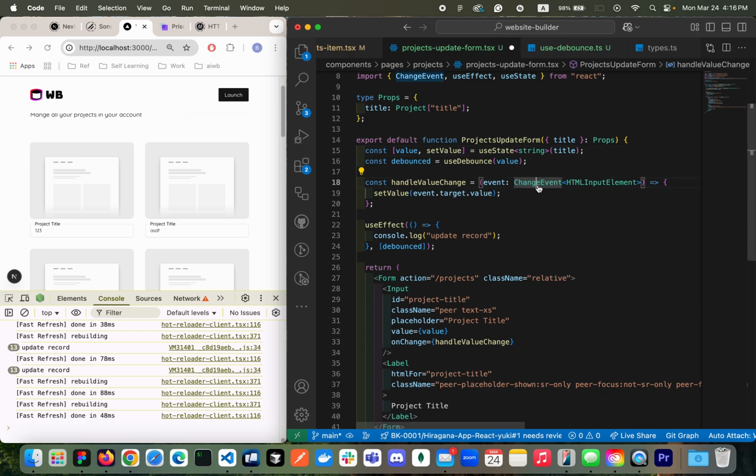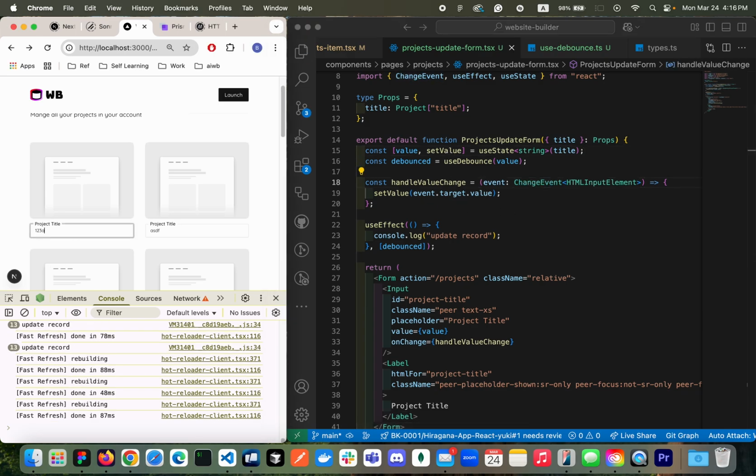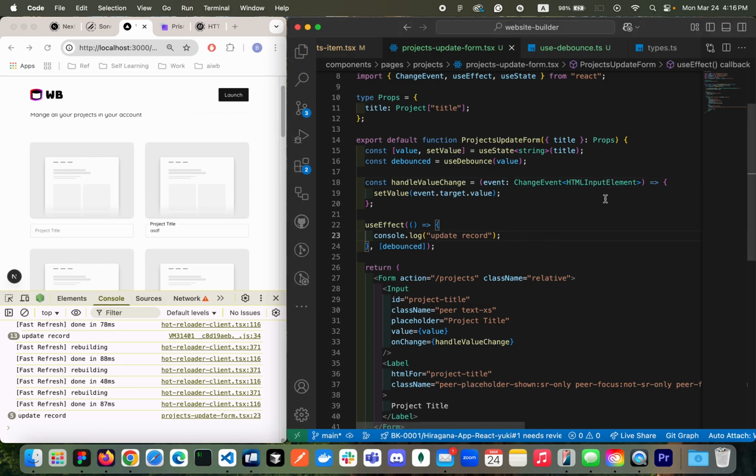If it's working, okay. If not, I need to debug. So here, let's change it. Update the record. Update the record, right? So after 200 milliseconds, it's changing. But within 200 milliseconds, if the user keeps on stroking, then we are not gonna update the record, right? So let's stop. Okay, awesome. So this is what we want to use, right?